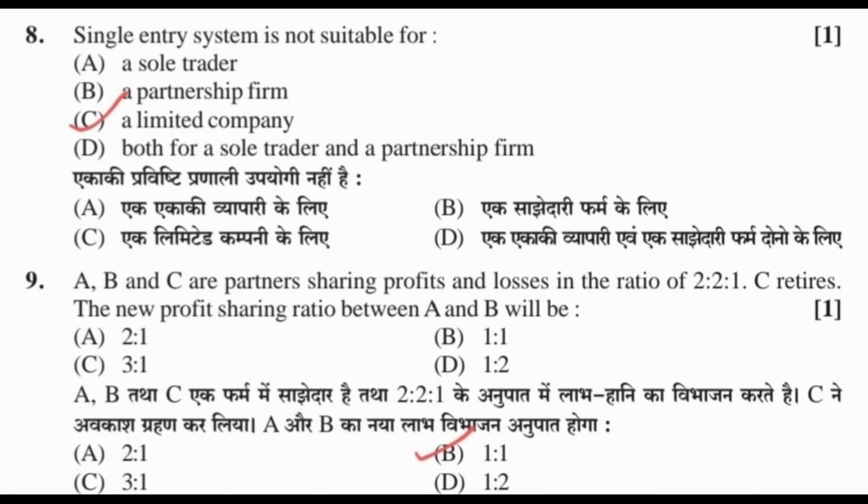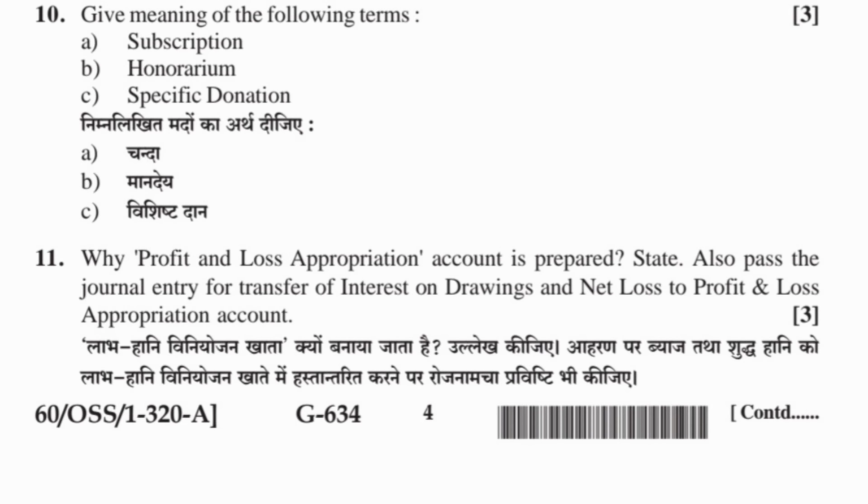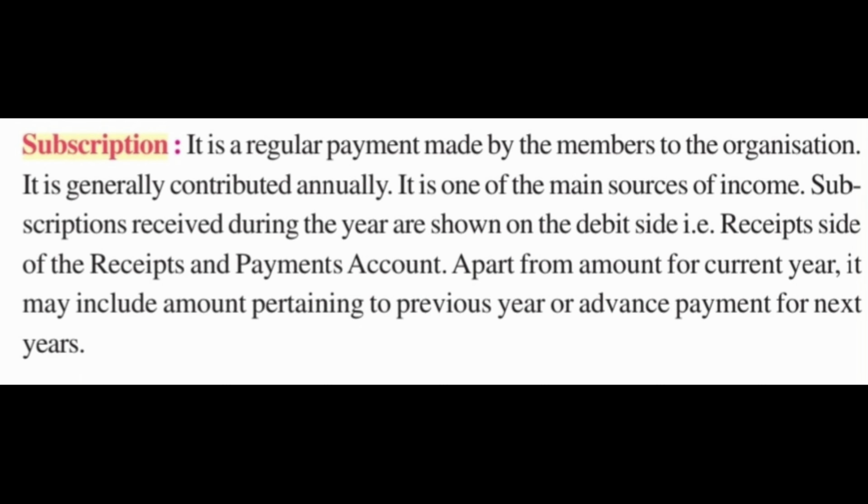9. A, B and C are partners sharing profit and losses in the ratio 2:2:1. C retires. The new profit sharing ratio between A and B will be B, 1:1. 10. Give meaning of the following terms. A. Subscription. B. Honorarium. C. Specific donation. Subscriptions. It is regular payment made by the members to the organization.